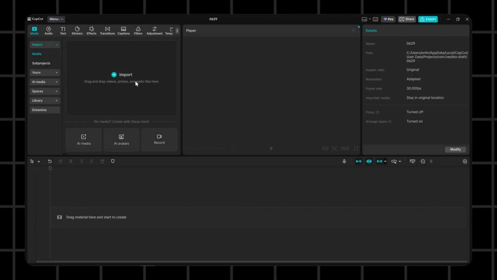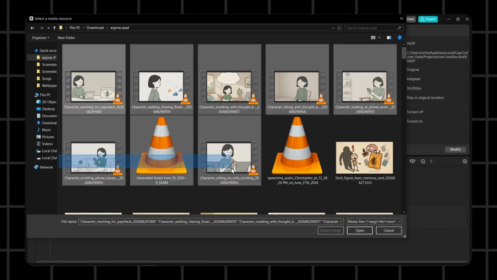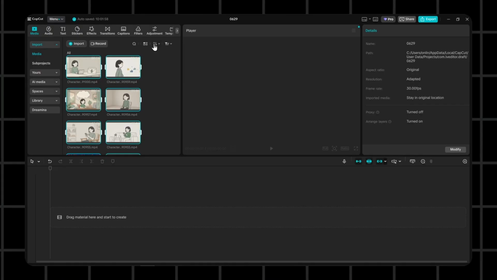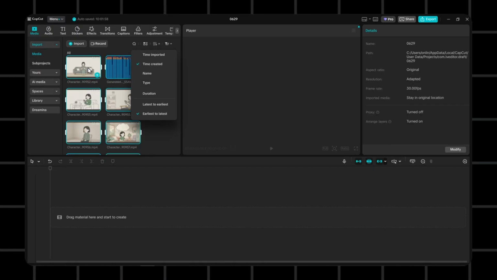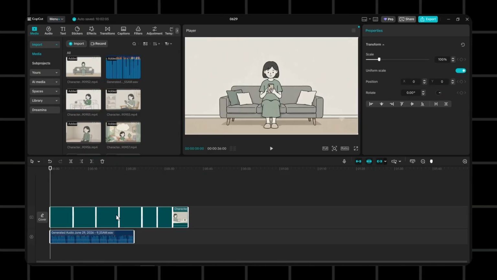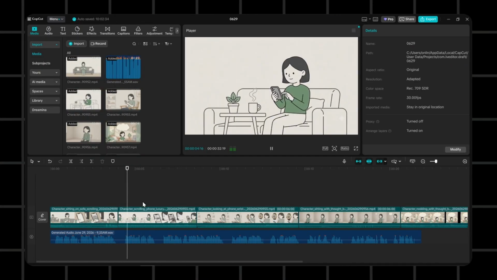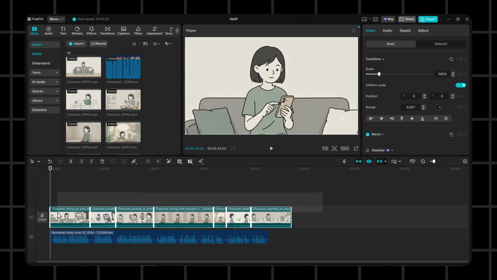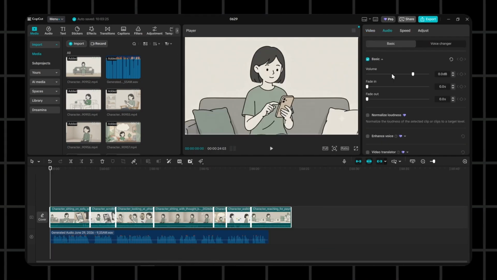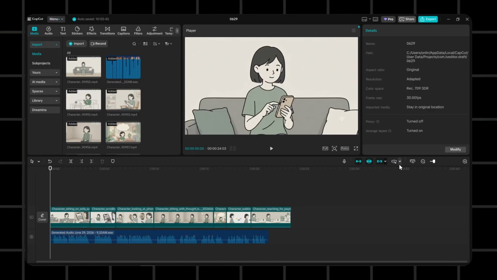Next, open CapCut and import all your video clips along with your voiceover. Click on Sort and select Time Created, because this will automatically arrange all your clips in the correct sequence without you having to do it manually. Then make some basic cuts to sync the video clips tightly with the voiceover. After that, reduce the volume of the video clips so the voiceover stays clear and easy to hear.